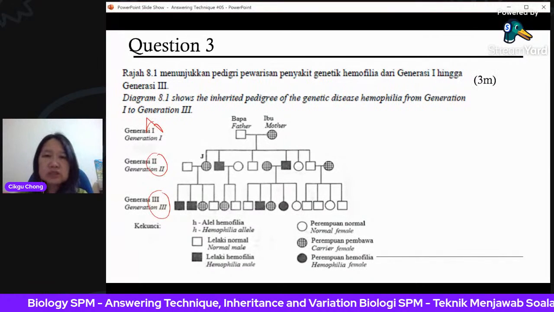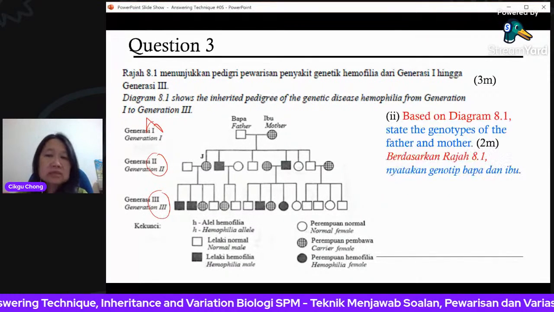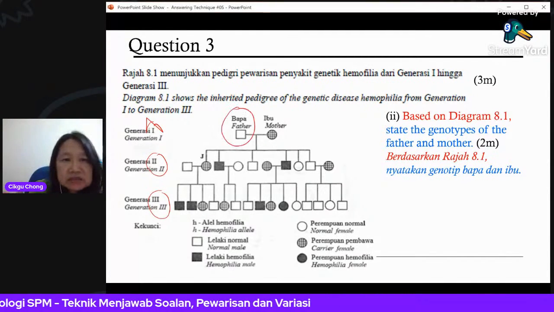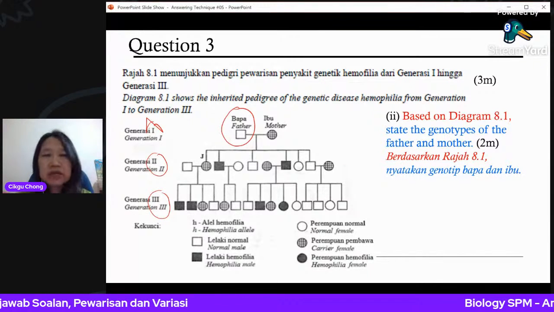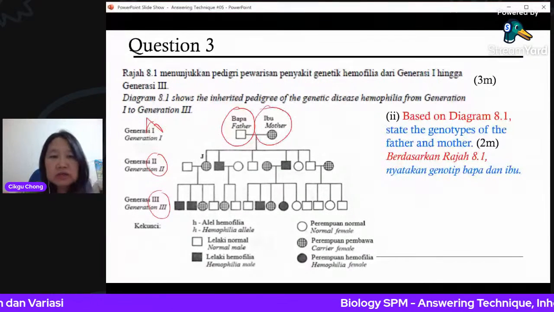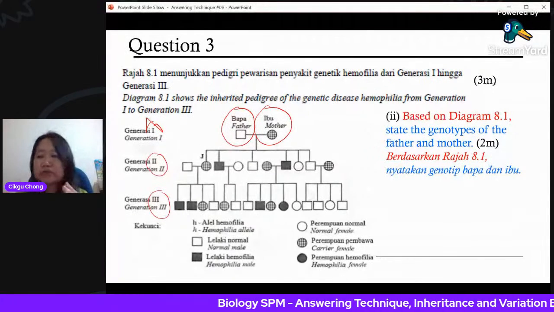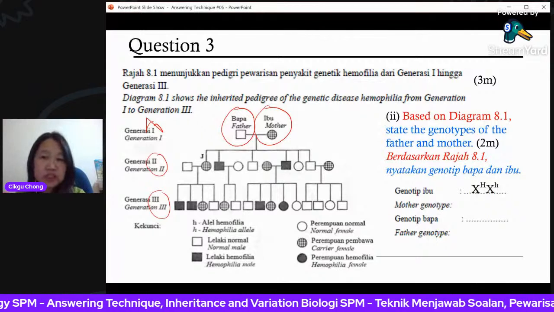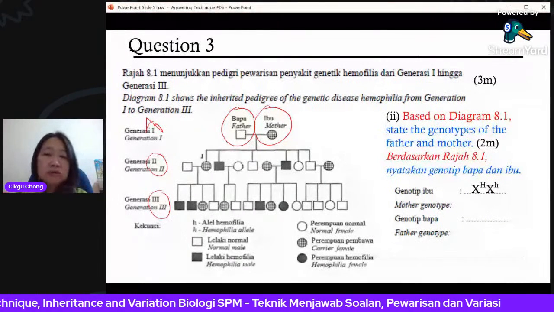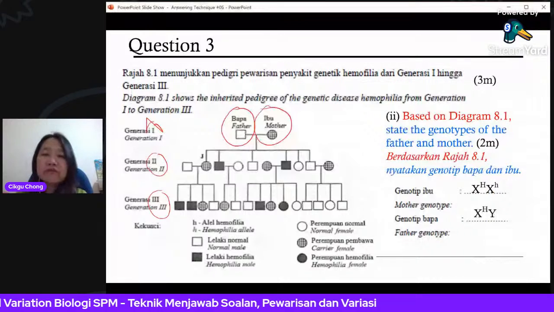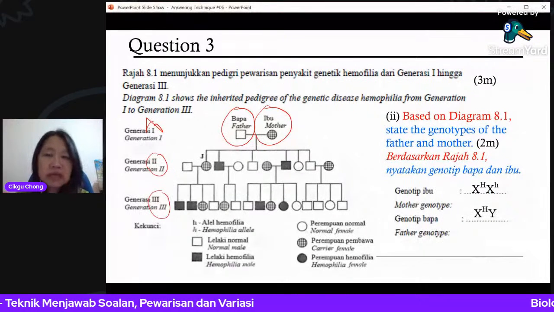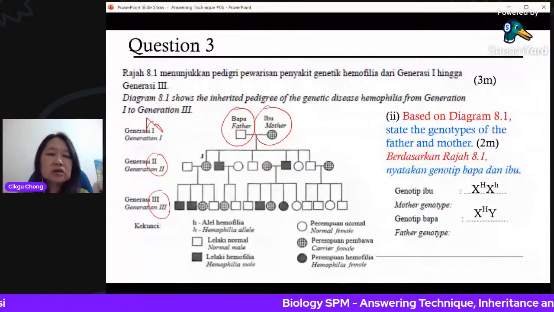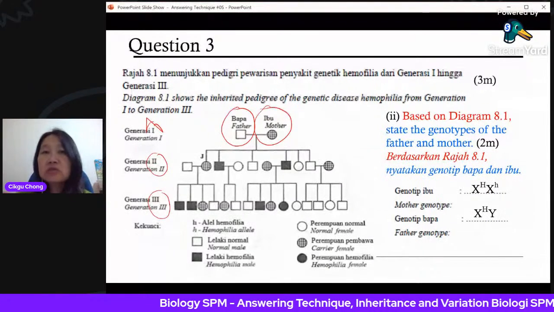3 marks. What is the question? Based on diagram 8.1, state the genotypes of father and mother. Very simple. Father is white, which means totally normal, and the mother is the carrier. A carrier always has one dominant, one recessive. The answer here will be for hemophilia, so we put H. For the mother, one dominant, one recessive: capital H, small h. For the father, capital H only. Never put it on the Y, because your allele for this disease is not on the Y, always on the X. The father is normal, so capital H.